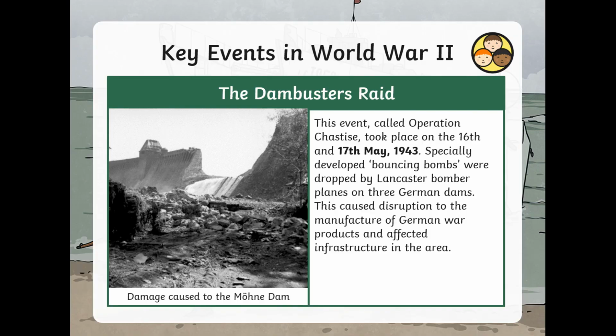Next, we're going to look at the Dam Busters raid. This event took place on the 16th and 17th of May 1943. Specially developed bouncing bombs were dropped by Lancaster bomber planes on 3 German dams. This caused disruption to the manufacture of German war products and affected infrastructure in the area. How might this have had an impact on the war?